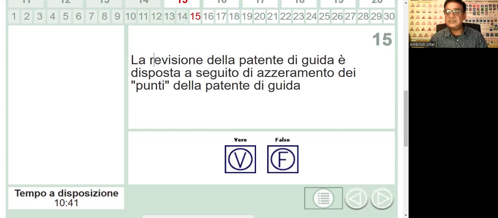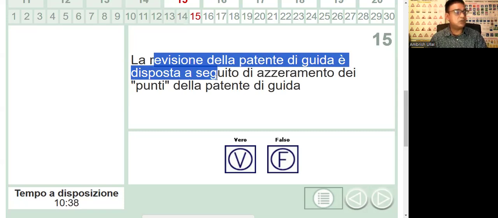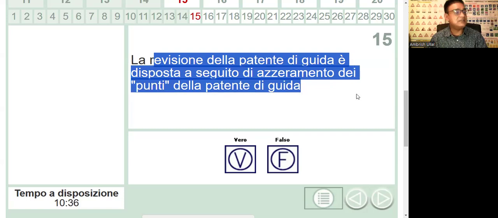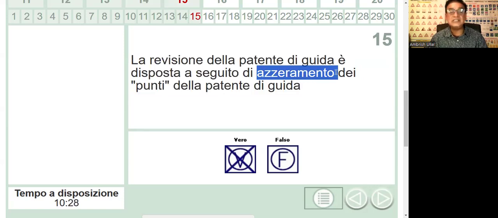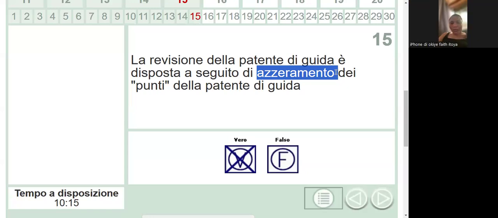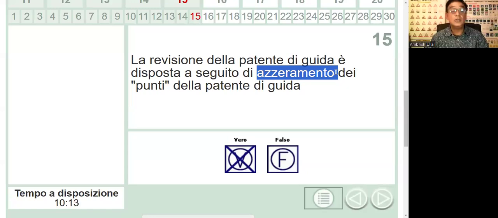Next one. La revisione della patente di guida è disposta a seguito di azzeramento dei punti della patente di guida. Answer is vero. Now, the word azzeramento, for those who don't know, means if your points become zero. When you receive your license, how many points did they give you? Faith. 20, sir. Exactly. So if your points become zero, it's called azzeramento. They can ask you to do revision of your license. Yes, of course they can.